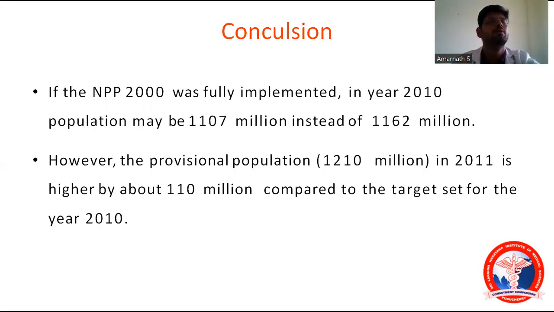If the National Population Policy of 2000 had been fully implemented, the population should be 1,100 million. But in the 2011 census, it was 1,210 million. The current population is around, I'm not sure, 1,400 to 1,410 million. We are about to cross over China. Maybe when the census is taken in 2023 or 24, we will know the result.